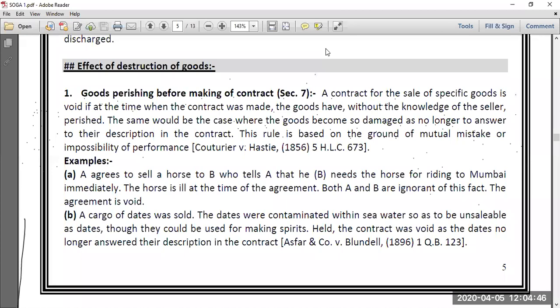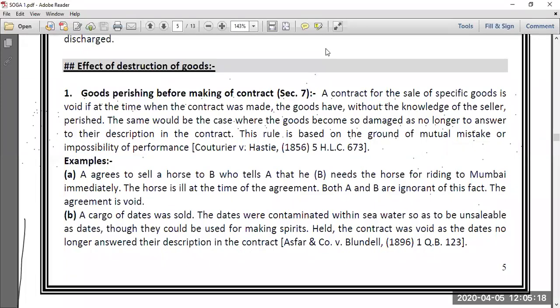That means goods have already been perished before making the contract, but the parties are unaware of the fact that goods have been perished, and so they make a contract for sale of specific goods, remaining unaware. As and when they become aware of the fact, it's a void agreement, and the seller is not responsible to settle or compensate any damage compensation to the buyer. So this is goods perishing before making contract.